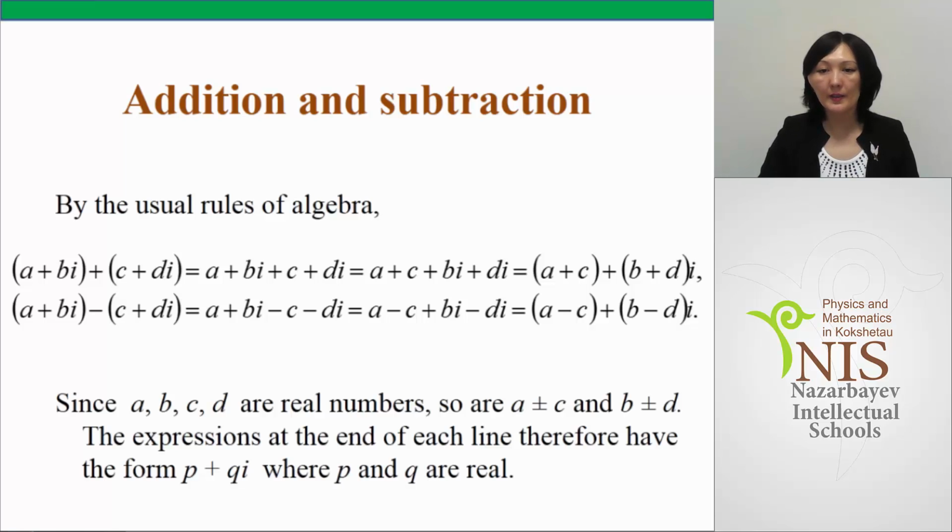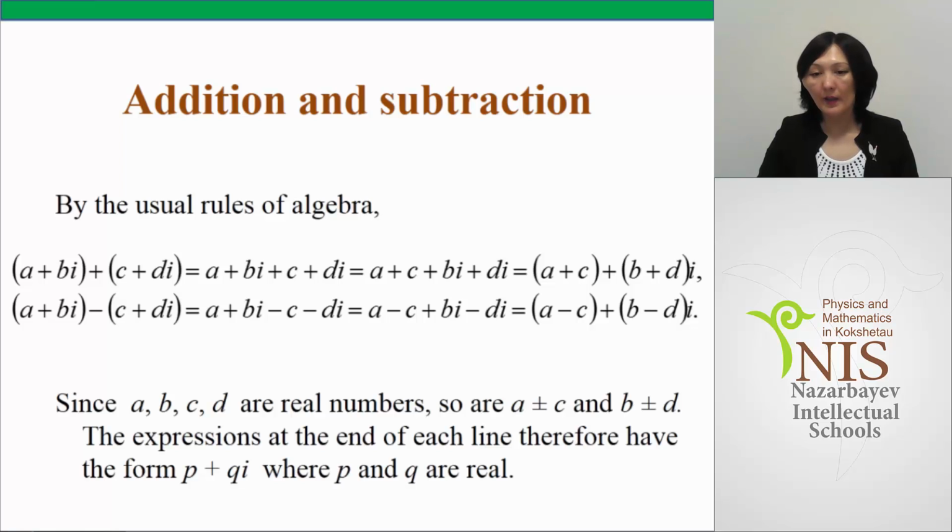Let's start from addition and subtraction. By the usual rules of algebra, when we add or subtract two complex numbers, we remove the brackets and then we group real and imaginary parts. So the real part is a plus c or a minus c, and the imaginary part is b plus or minus d, since a, b, c, d are real numbers. So to add or subtract two complex numbers, we should add or subtract their real and imaginary parts separately,